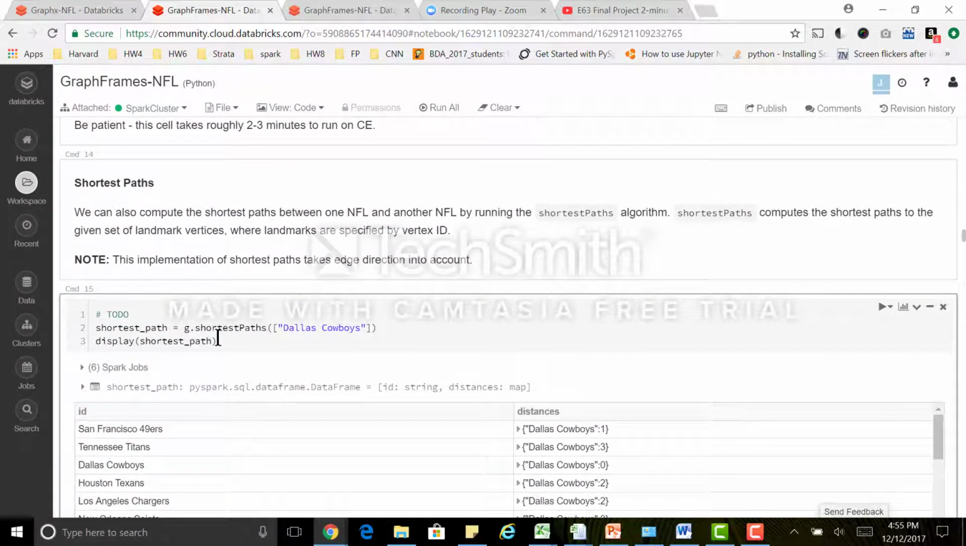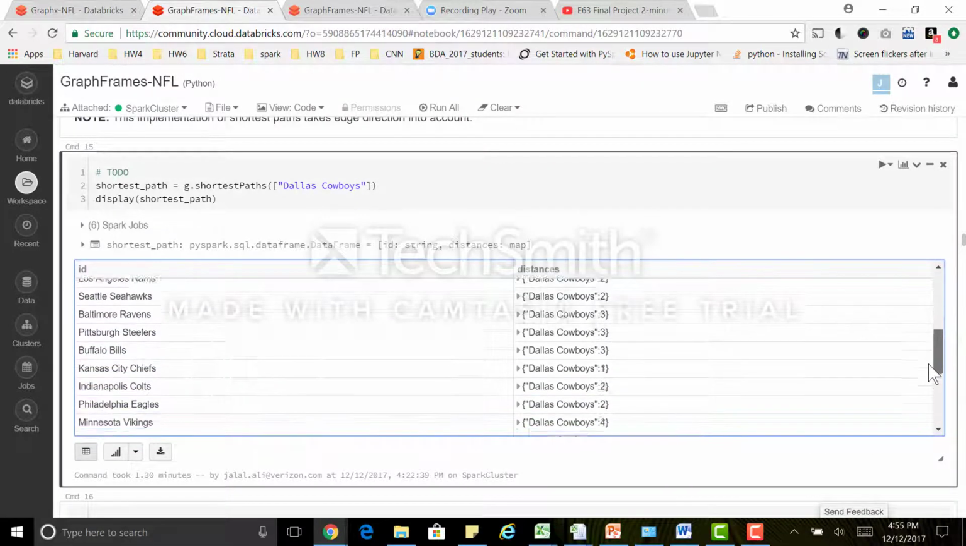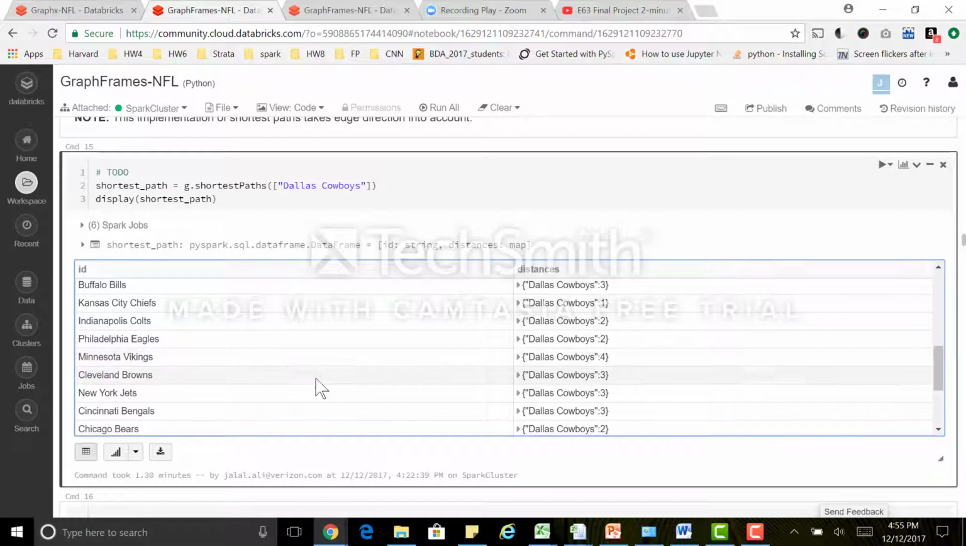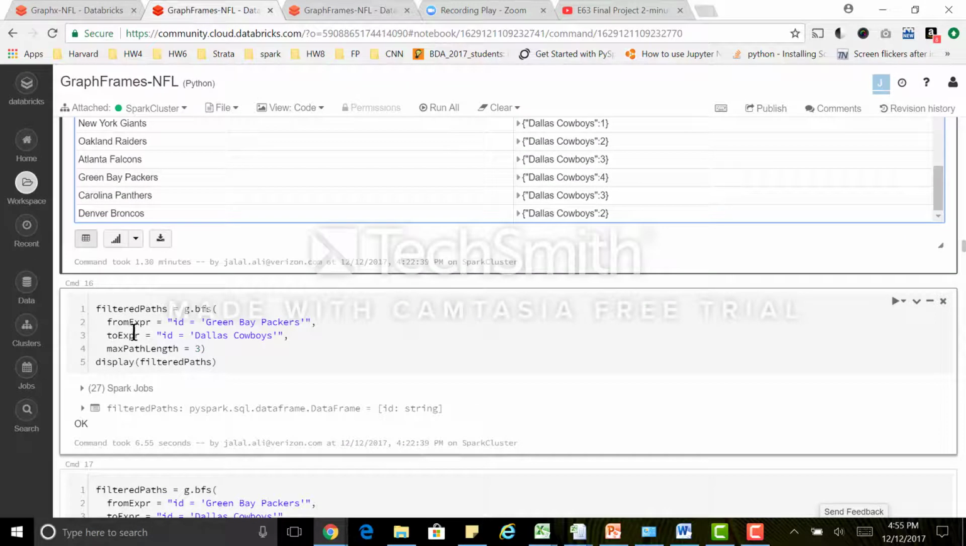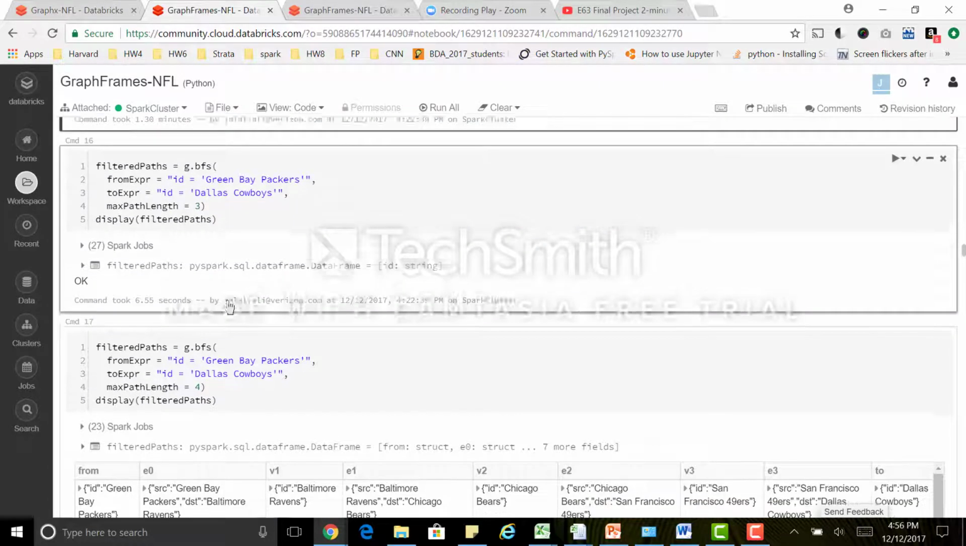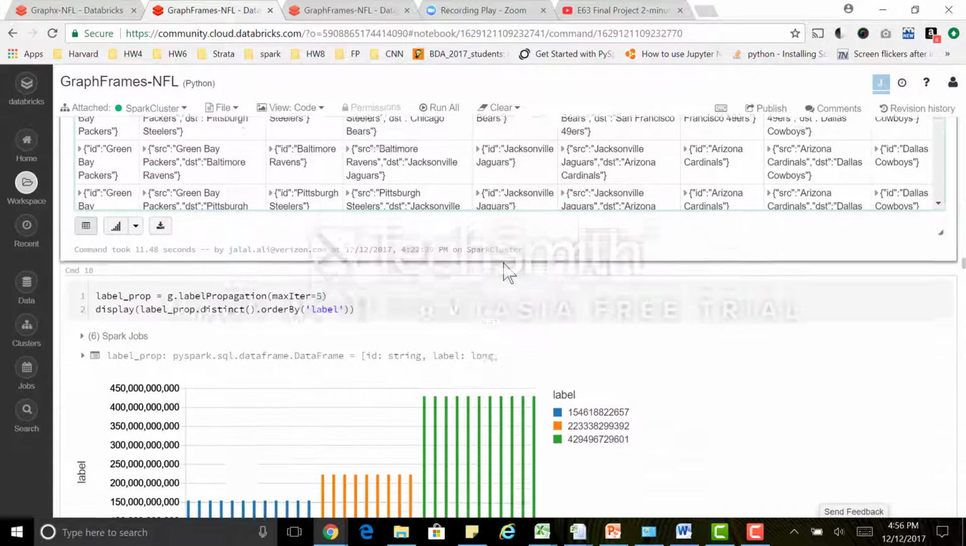Shortest path is another interesting algorithm here. In the shortest path algorithm, when I look at the Dallas Cowboys, I start from Dallas Cowboys and ask what teams I have to go through to reach each one of them. For example, one of the teams will be 4, like Minnesota Vikings or the Green Bays. When I try to see the shortest path between Dallas Cowboys and Green Bays, if I use a max length of 3, I will not get any results, but if I use 4, I'll see which teams I can go through to connect all the way to Green Bays.